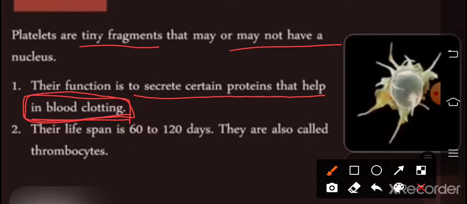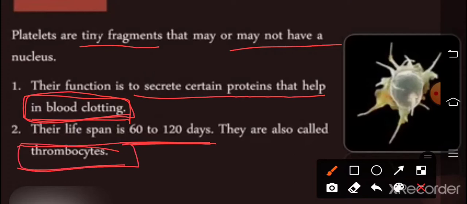Their lifespan is 60 to 120 days. So, 120 days lifespan for RBC, 2 to 4 weeks for WBC, and 60 to 120 days for platelets. Platelets are also called thrombocytes. RBC is called erythrocyte, WBC is called leukocyte, and platelets are called thrombocytes.